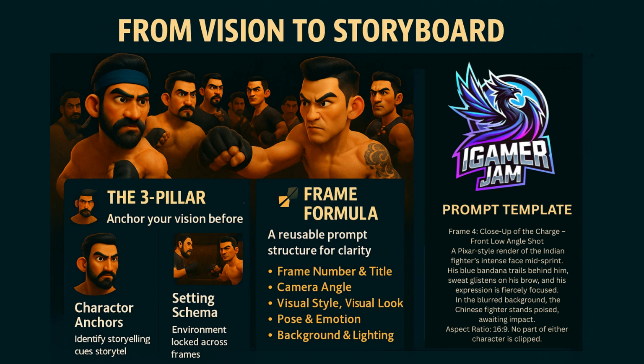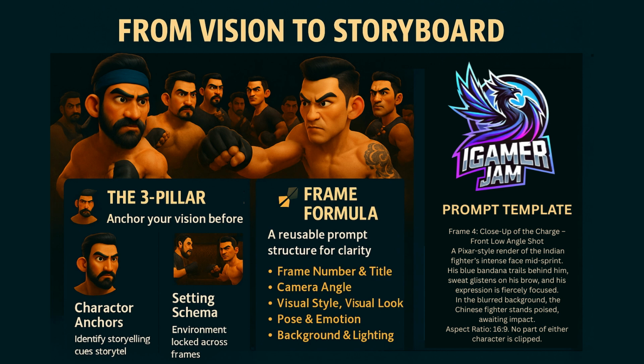These 3 pillars become your cinematic contract with ChatGPT. Once they are in place, you're not just prompting randomly anymore. You're directing with intent. Once your vision is locked, it's time to break the scene into frames. Not just actions, but story beats. For that, I use something I call the frame formula. It is a reusable prompt structure that makes it super easy to describe complex moments with cinematic clarity.